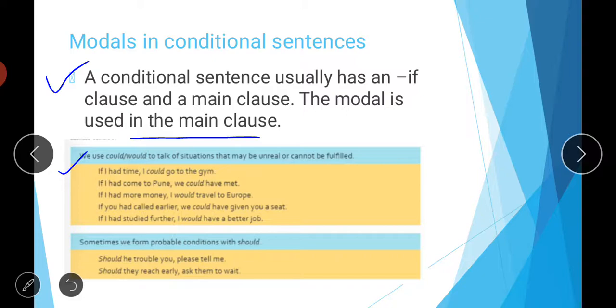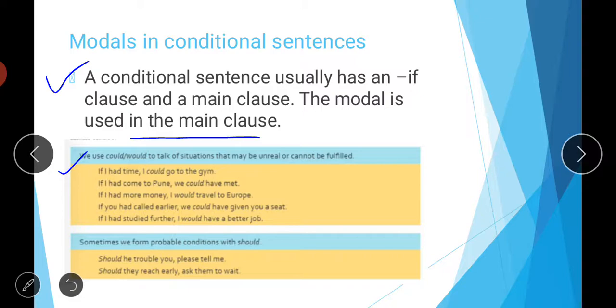And see students, in all of these sentences we are using the words could and would, or modals, in the main clause of the sentence, not in the if clause of the sentence. So then next is, if I had studied further, I would have a better job. अगर मैंने इससे ज़्यादा पढ़ा होता तो मुझे और अच्छी जॉब मिल जानी थी.